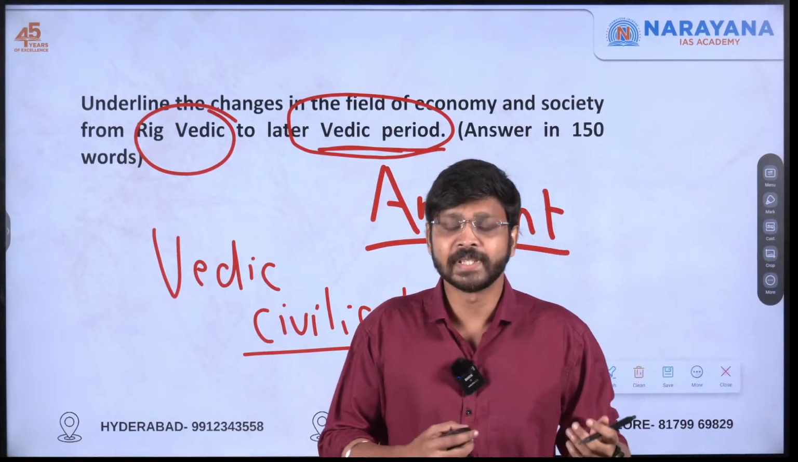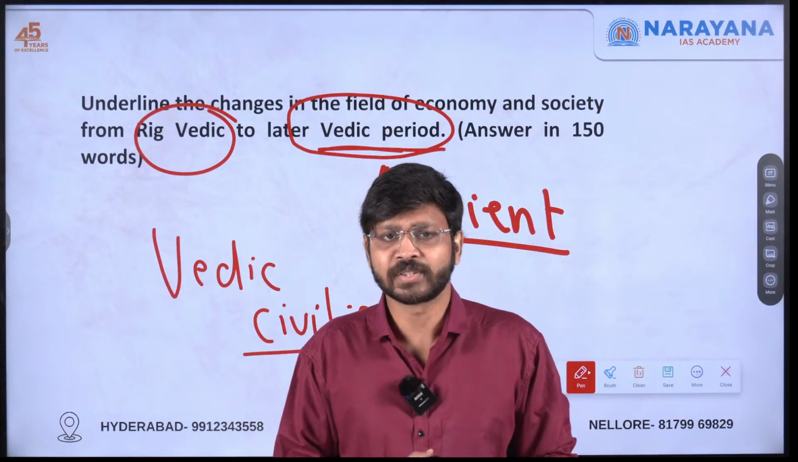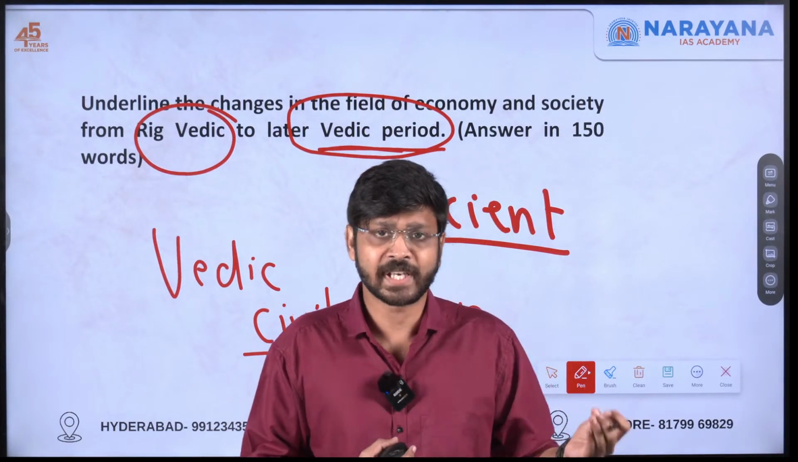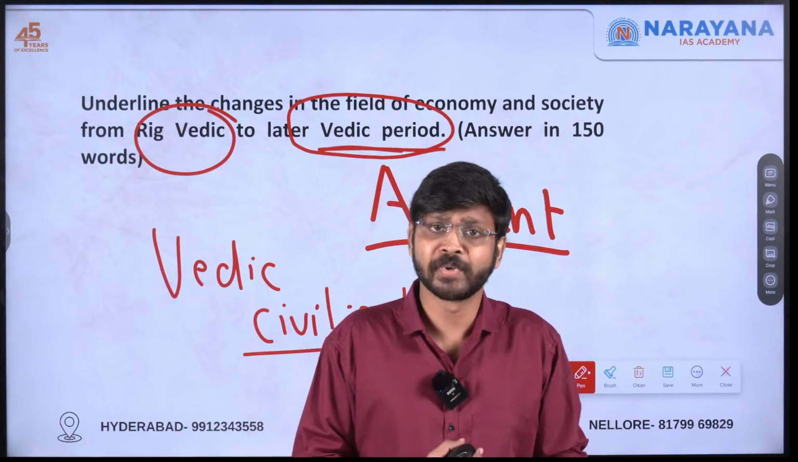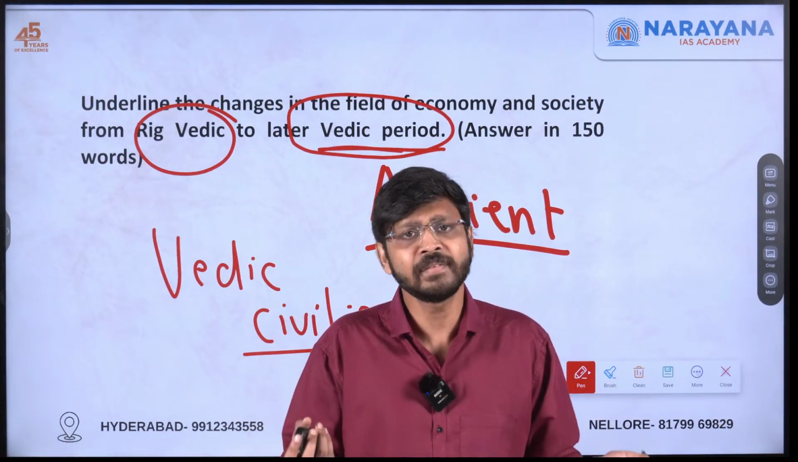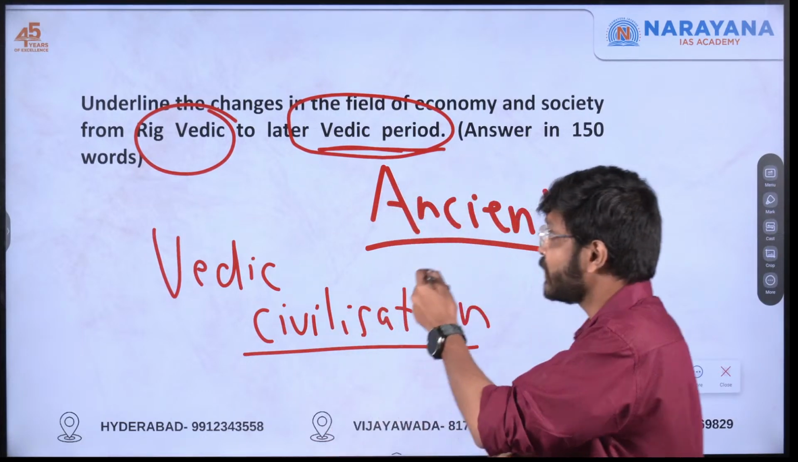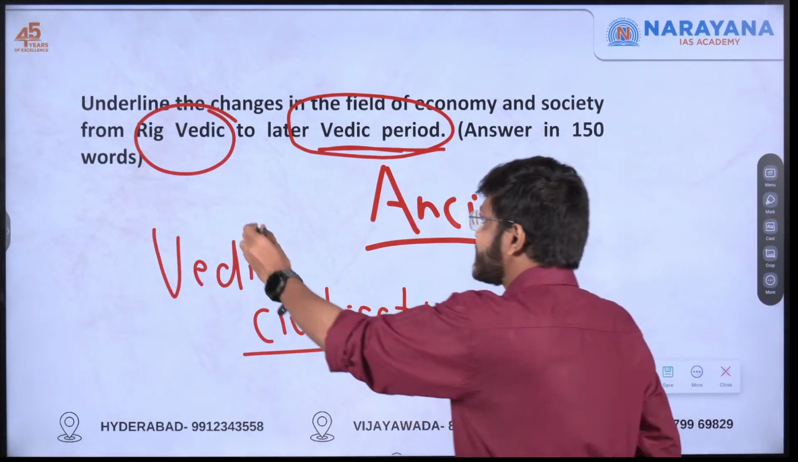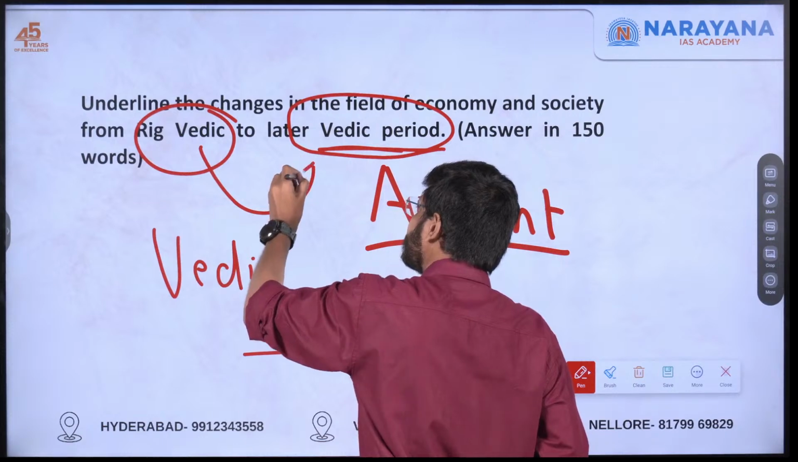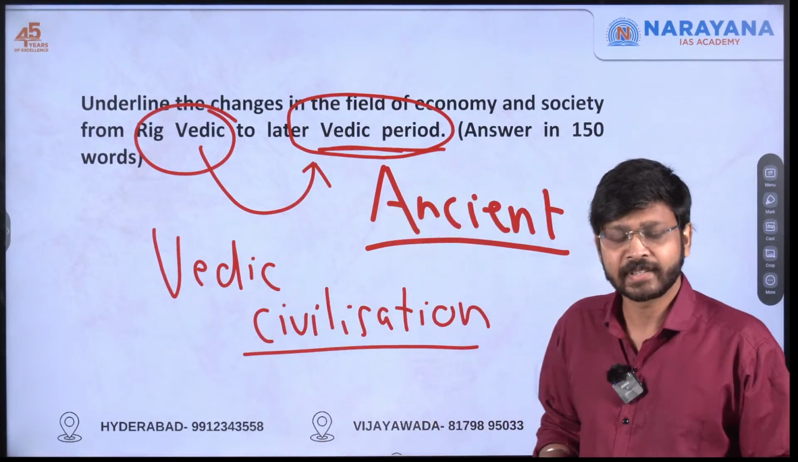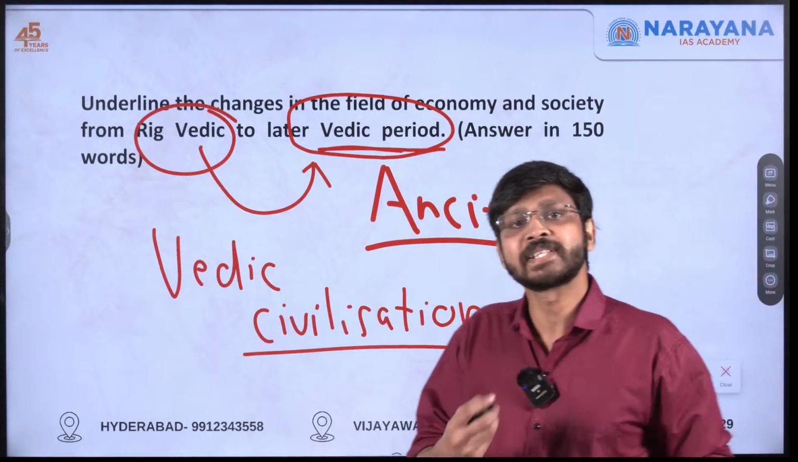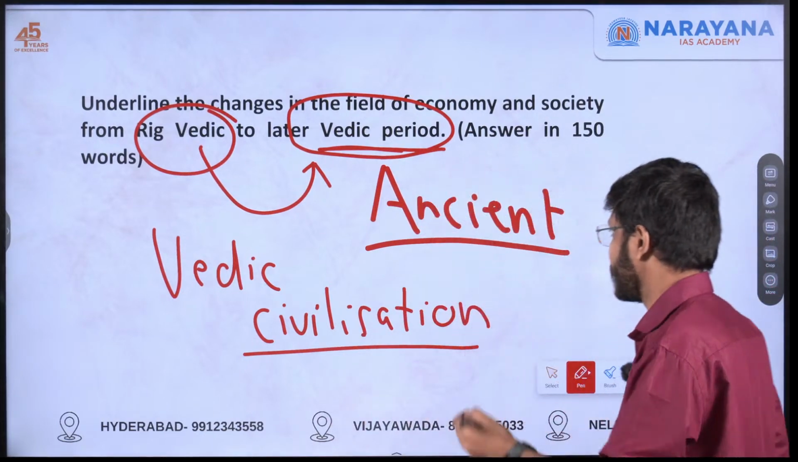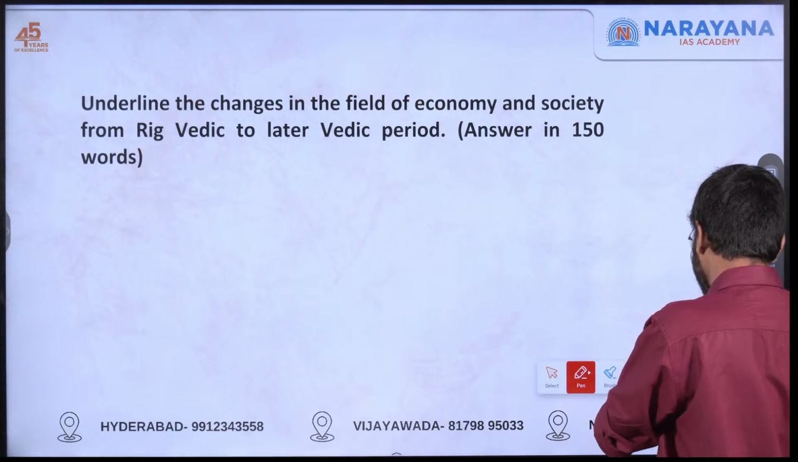For example, before also they have asked to compare different dynasties. What was the administrative system of two different dynasties? What was the economy of two different dynasties? All these things they have asked before. But here one interesting thing is that you can see the transition from Rigvedic to later Vedic period in this question. So that makes it more interesting. Now we understood from which topic this has been asked.